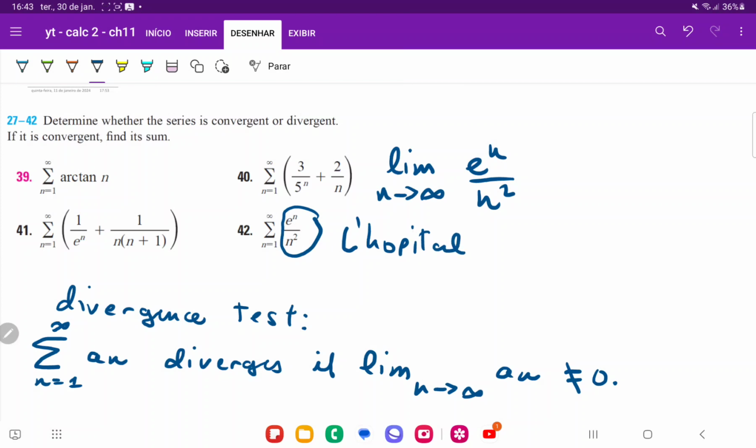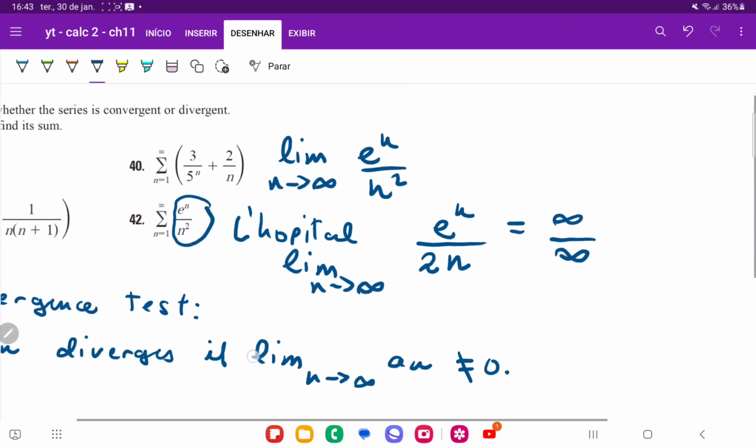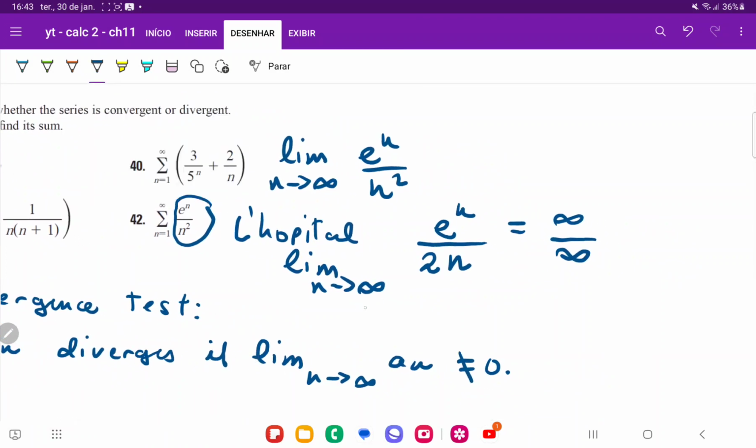To use L'Hopital, we have to take the derivative of both and then take the limit once more. So we're going to take the limit as n approaches infinity of the derivative of e to the n, which is just e to the n, over the derivative of n squared, which is 2 times n. If we plug in infinity, we get e to the infinity, which is infinity, over 2 times infinity, which is infinity. So still undefined.